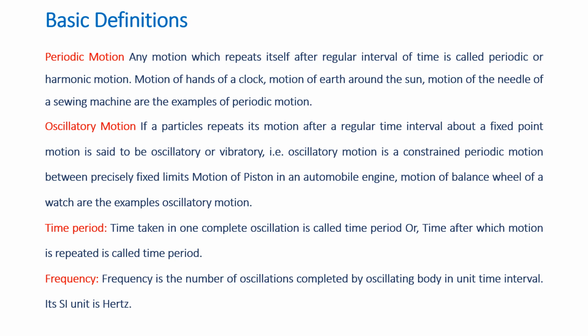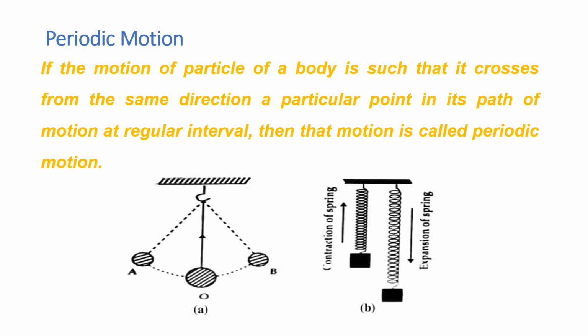We have here a few definitions about what a periodic motion, oscillatory motion, time period and frequency is. If the motion of a particle or a body is such that it moves in a definite path in a definite interval of time, we call this the periodic motion.